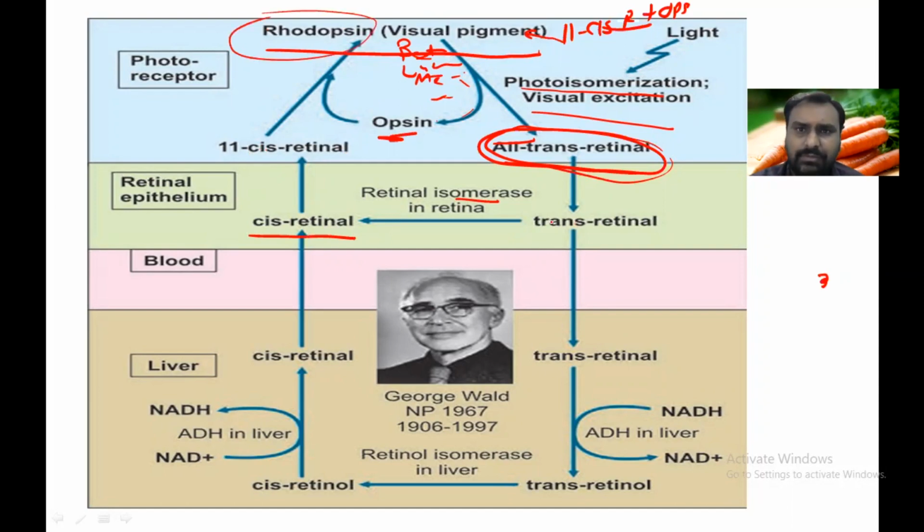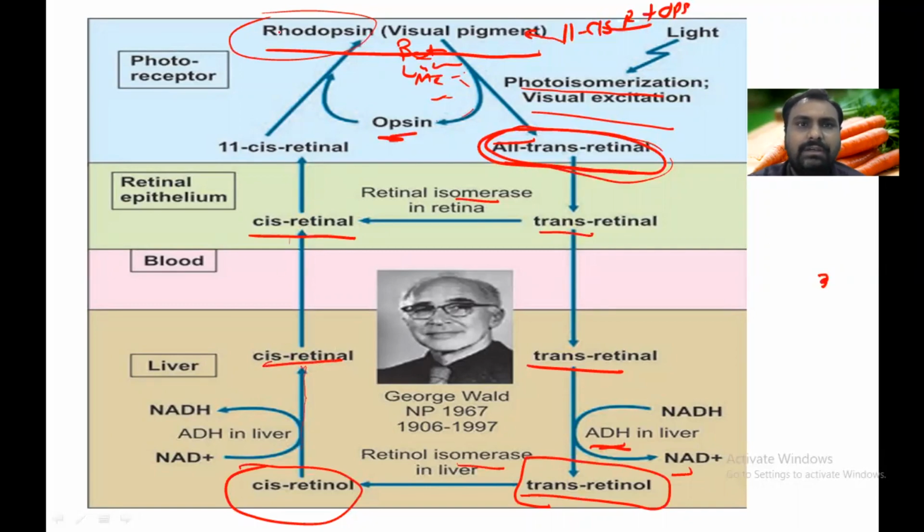But some portion of the retinal will go to the liver, and in the liver there is an enzyme called alcohol dehydrogenase. With the help of NADH, it is oxidized to NAD, and trans-retinal is reduced to trans-retinol. Then in the liver, with the help of isomerase, it is converted to 11-cis-retinol. Then again, retinol is oxidized to 11-cis-retinal, and it binds with the opsin to resynthesize the rhodopsin. This whole process is called the Wald's visual cycle.